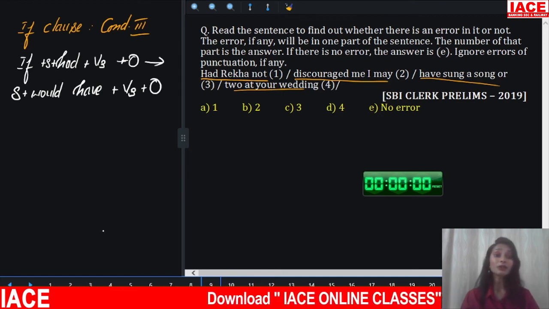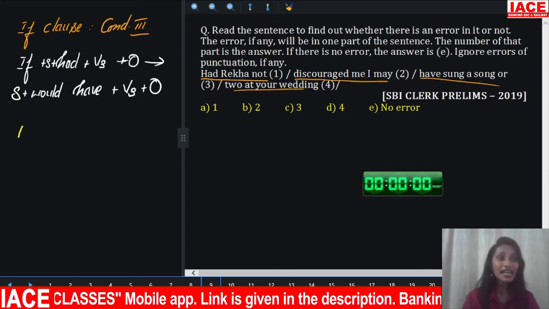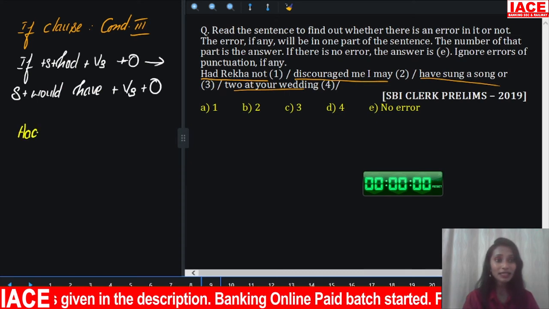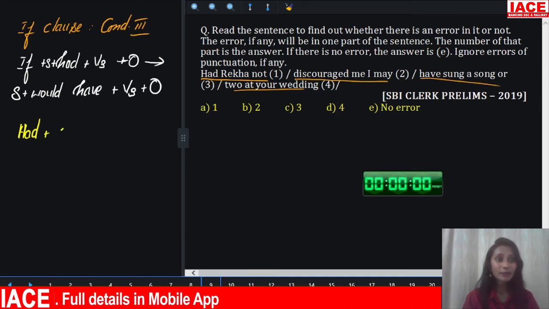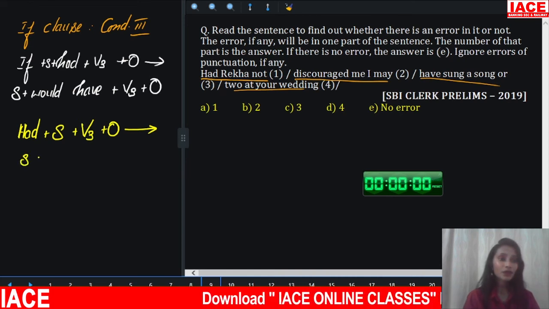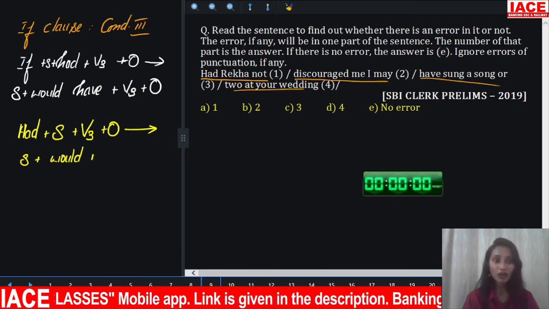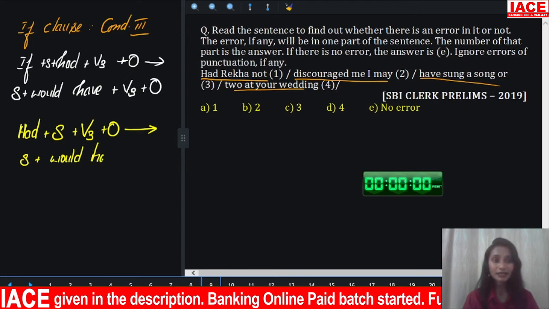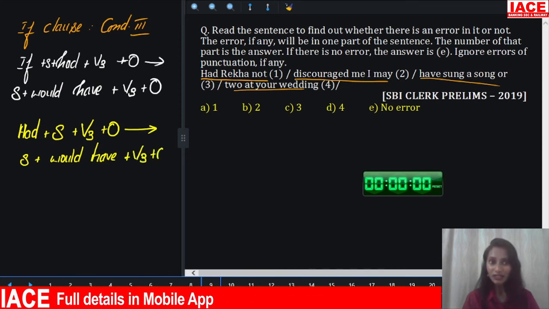But this can also be written without if. In that case, what we have to do? Had comes before the subject. That means had plus subject plus V3 plus object, followed by would have plus V3. Whatever is the past form of the modal auxiliary, would have plus V3. So this is the structure which is given in the sentence.